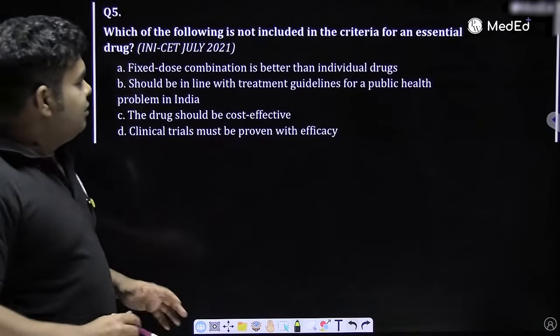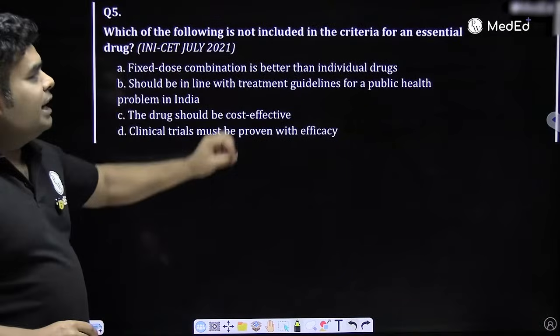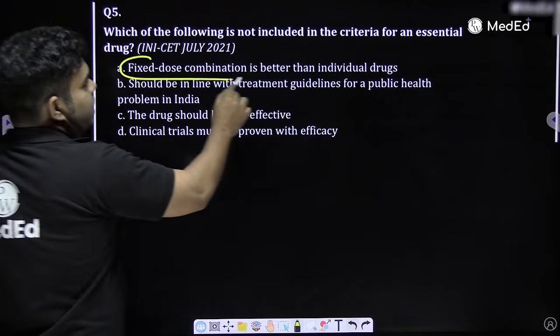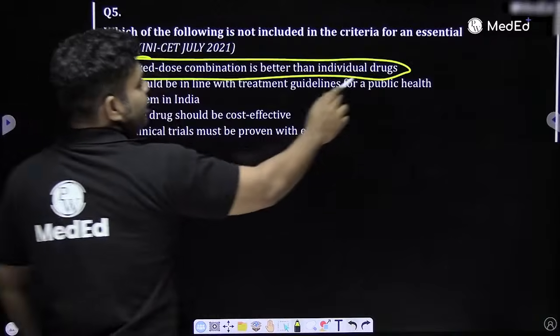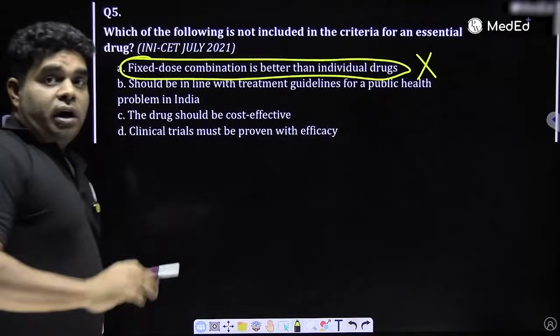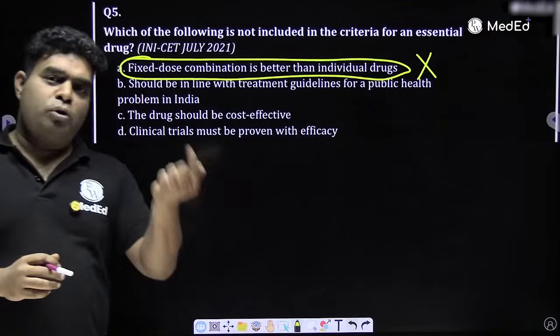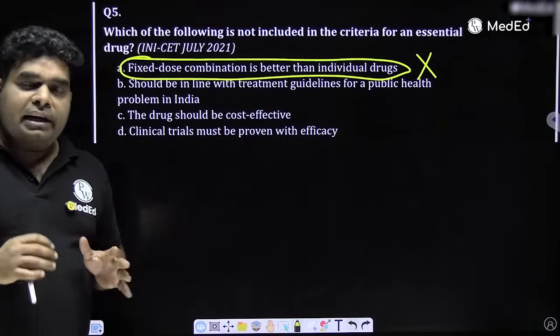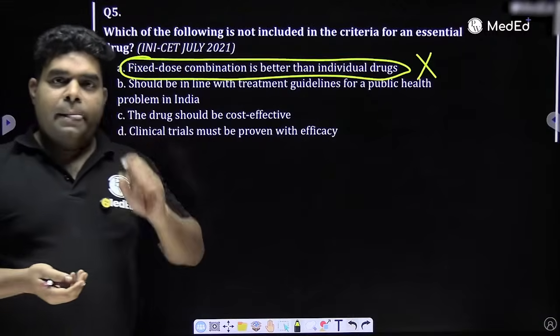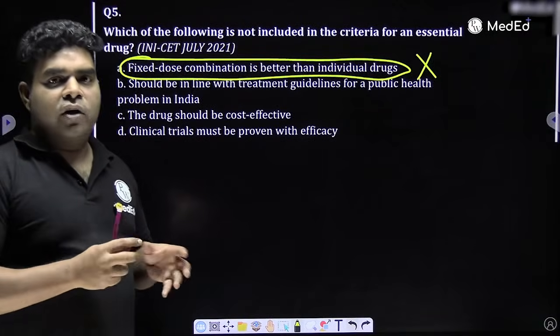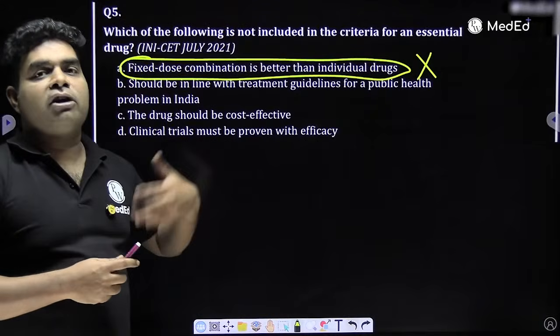Then the second last question is, which of the following is not included in the criteria for essential drug? Fixed dose combination is better than individual drug? No, never. Fixed drug is good for TB treatment, where 4 drugs are in the same capsule, so patient has easy to take. But many a time fixed drugs are unnecessarily given. So fixed drug combination is not a good thing, because then you have to get the side effect of the other drug also.